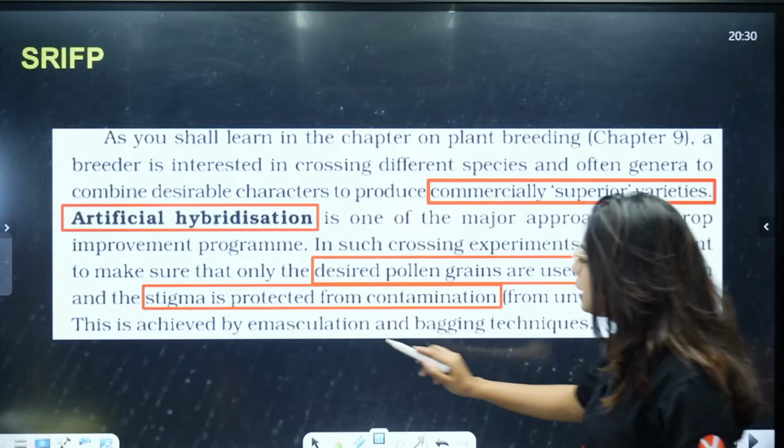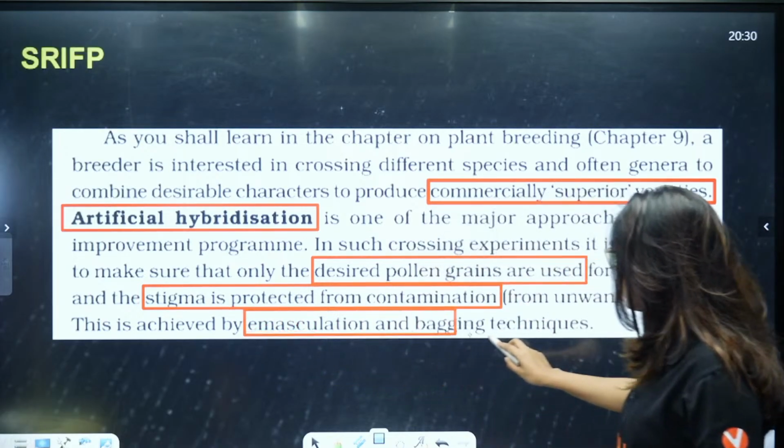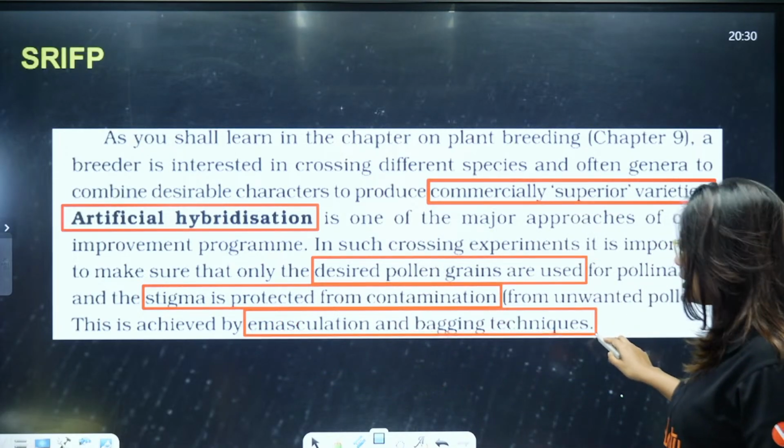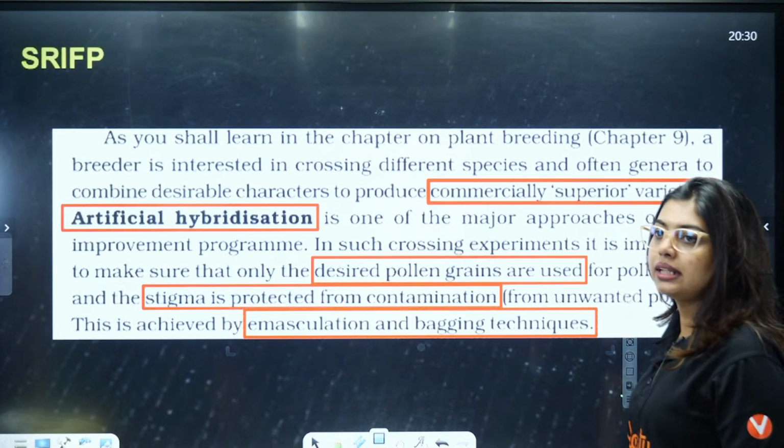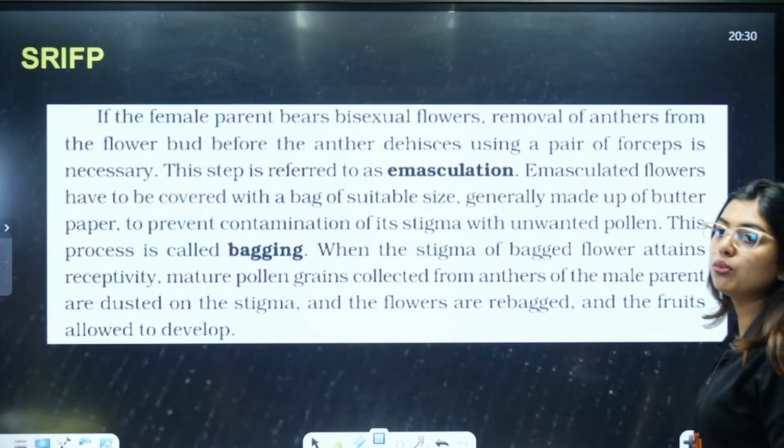This is achieved by what two processes? Emasculation and bagging techniques. Clear to all of you? Okay, now moving forward.